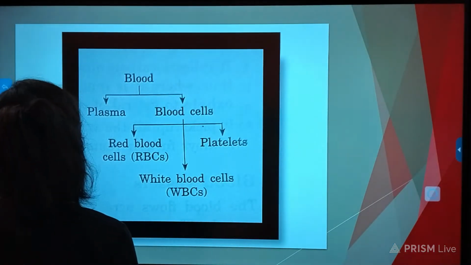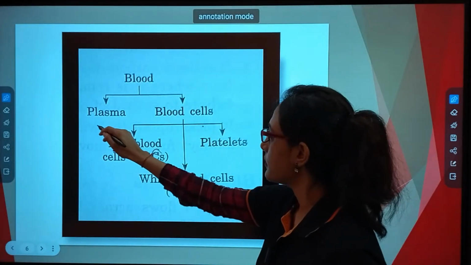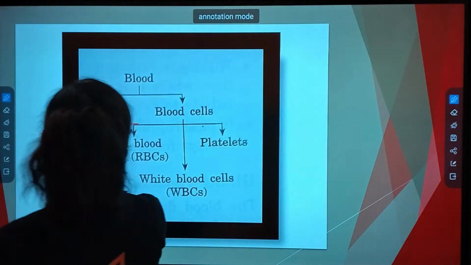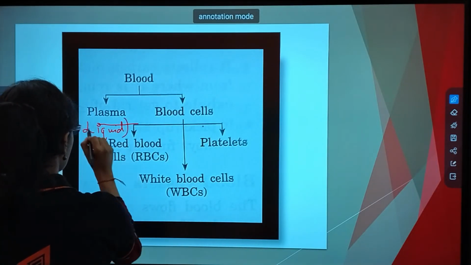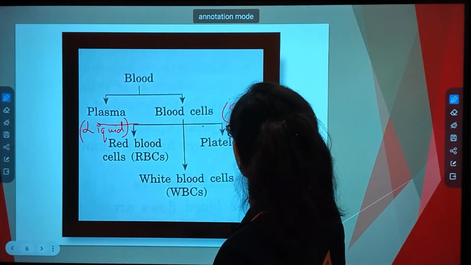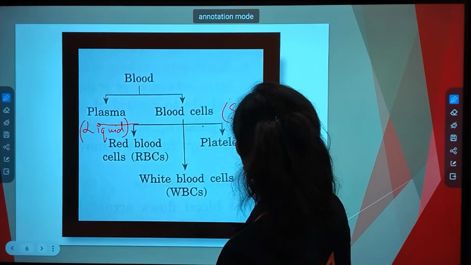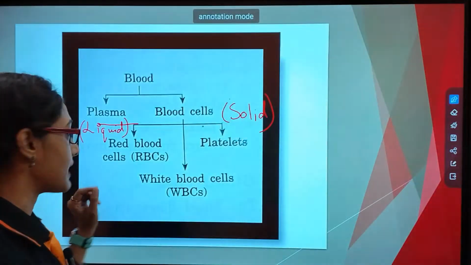Let's move to the next slide so that you can better understand. Now let's read this first. Blood is divided into two parts. Plasma is the liquid portion, and the remaining solid portion is blood cells. Now these blood cells are of various types.